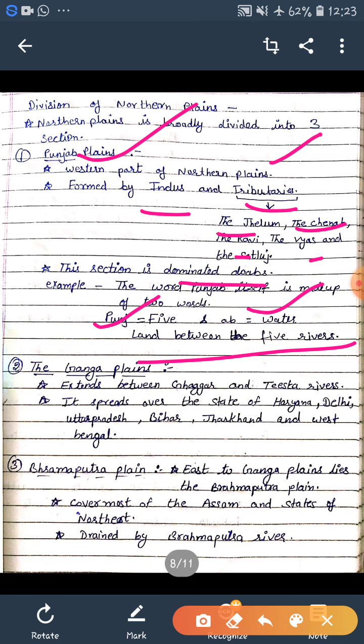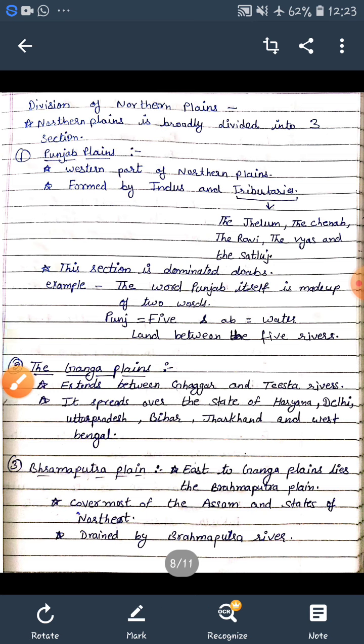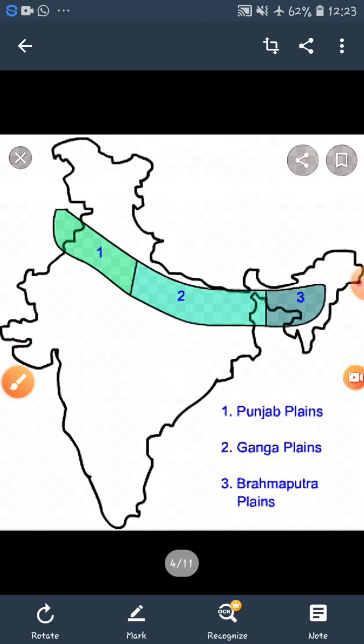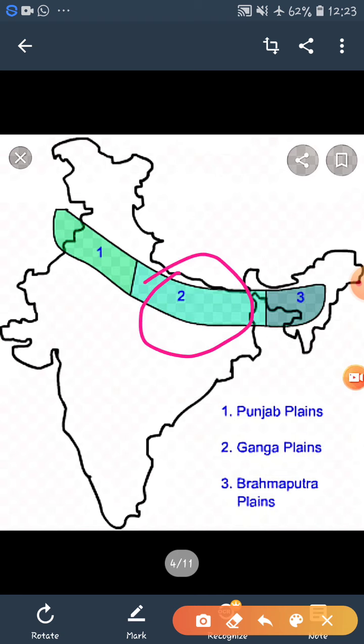Now we have discussed the Ganga plains. Look at this diagram. The second, middle portion of this is called the Ganga plains. The first one is the Punjab plains, and the second one, the middle portion, is called the Ganga plains. It extends between the Ghaggar and Tista rivers.